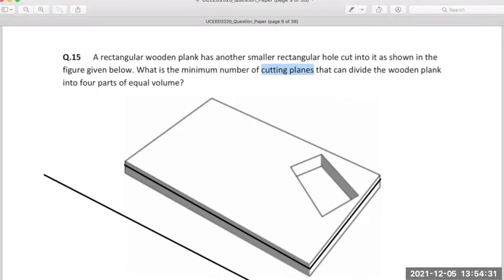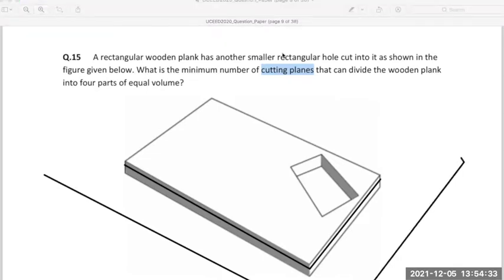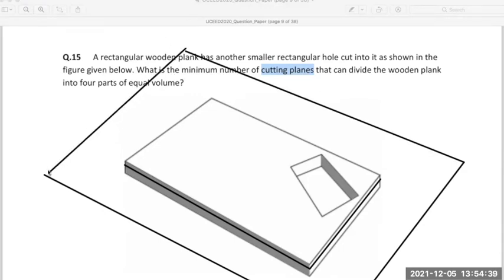Along a very big cutting plane, we will cut this object. Then we'll get 2 equal parts. When you cut this along this one cutting plane, we will get 2 equal parts, correct? Something which will be divided like this. Is that correct, students?